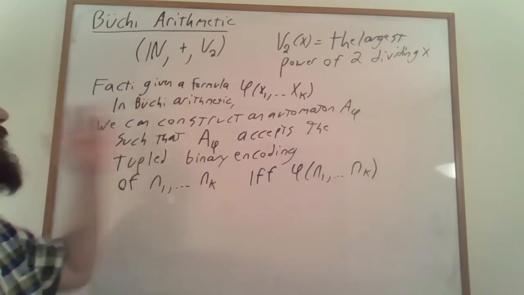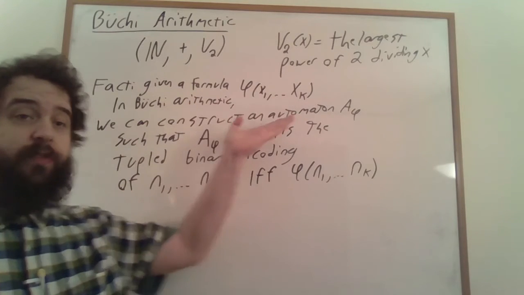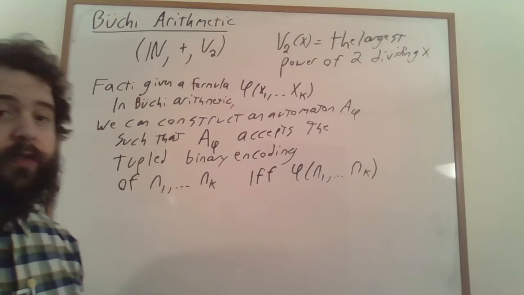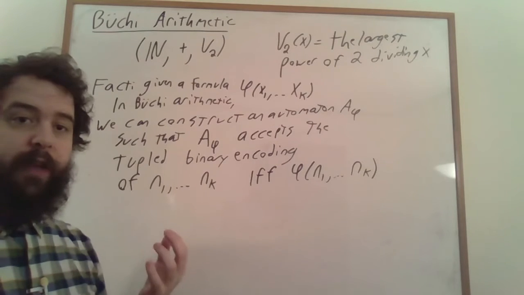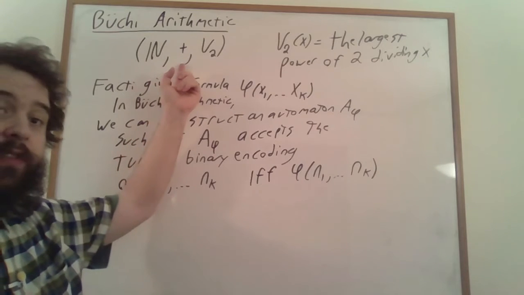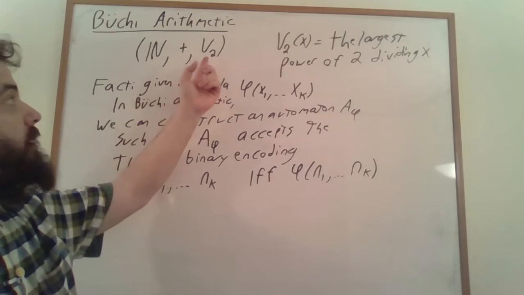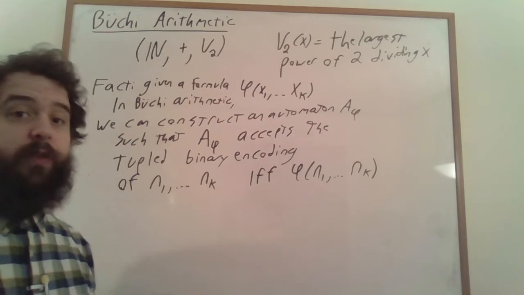So given a formula in Büchi arithmetic, so this is again a first order logical formula for this particular structure, we build it up the same way, and we have terms. In this case, if you have two terms, the sum of those two terms is also a term. And if you have a term, then v2 of that term is also a term.